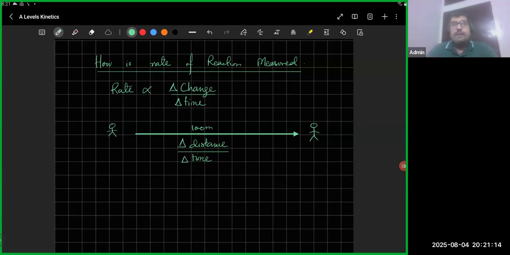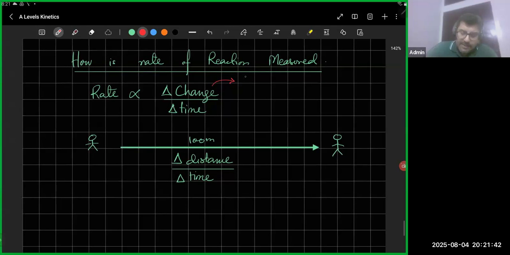But remember, the reactions are not running. They're not really covering any distance. So in that case, what has changed? How could you figure out what that change is? When it comes to reactions, the change could be pretty much anything, unlike the runner case where the change is distance. It could be a color change, and how quickly that color change happens. So you can time it. If it happens very quickly, that means it's a fast reaction. If it takes a very long time, then it's a slow reaction.